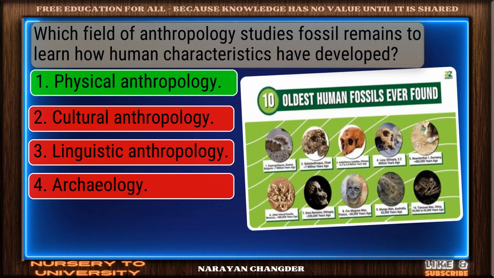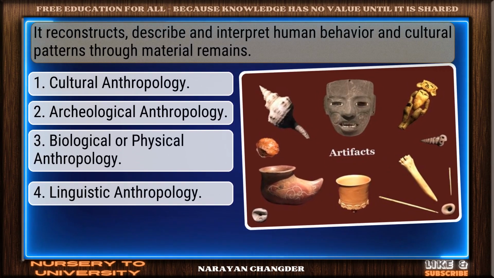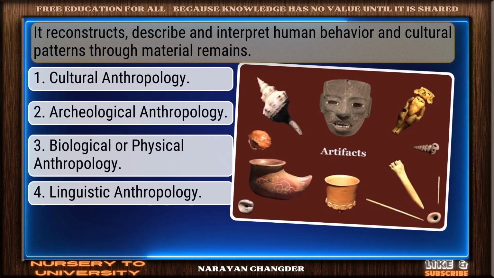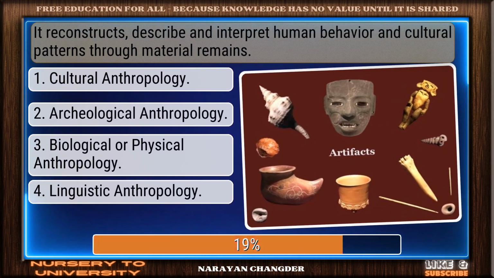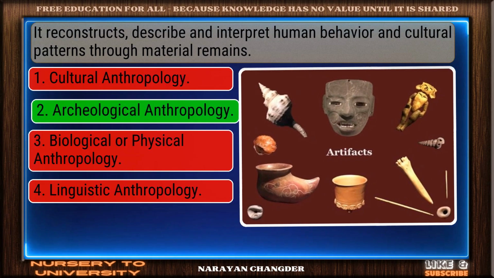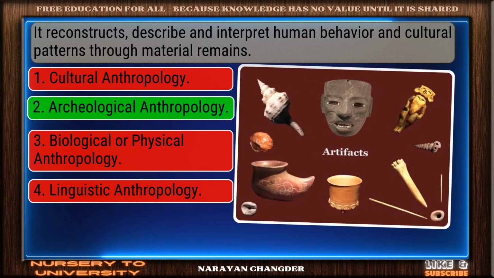Perfect. Physical anthropology is the correct choice. It reconstructs, describes, and interprets human behavior and cultural patterns through material remains. Well picked. Archaeological anthropology is the correct answer.